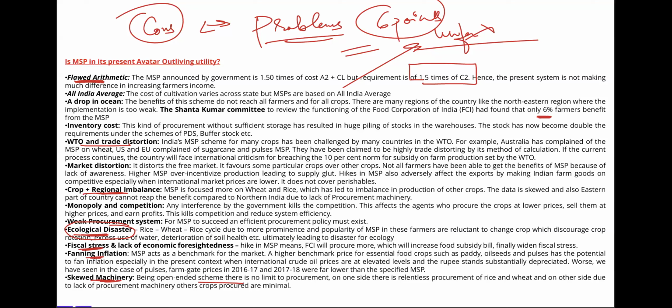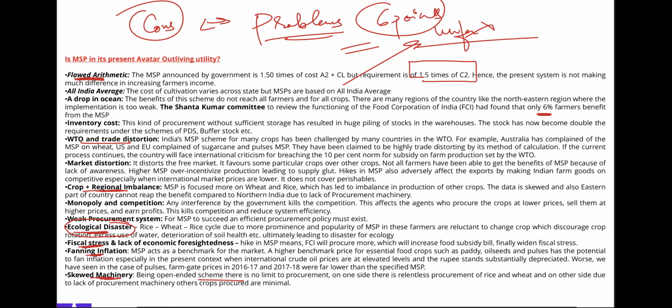The flawed arithmetic is a good point, right? Regional imbalances is a good point. WTO trade distortion is a good point. Fiscal stress is a good point. Ecological disaster is a good point. Okay, then you can write about the inventory cost and any one of whatever you can remember. So will you be able to write 6 points? What are the cons of legalizing MSP, or what are the problems associated with the present MSP regime? 6 points, only 6 points should be on your fingertips. Write like this with all the headers.